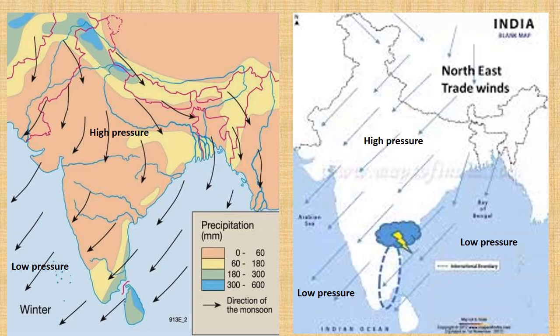Okay, before we go to the next slide, Tamil Nadu receives heavy rainfall in winters. Tamil Nadu does not receive heavy rainfall in summers, that is from June to September. The rainfall in Tamil Nadu is very less as the Bay of Bengal branch runs parallel to Tamil Nadu. Whereas in winter season, the northeast trade winds hit Tamil Nadu perpendicularly and so Tamil Nadu receives heavy rainfall in November and December, the winter months. Let us go to the next slide.